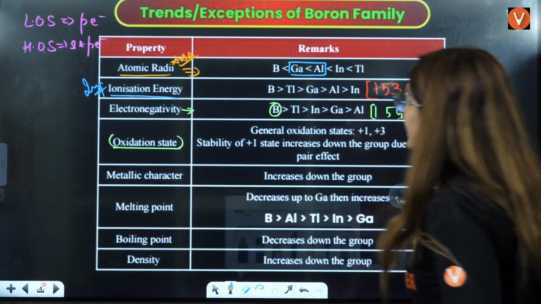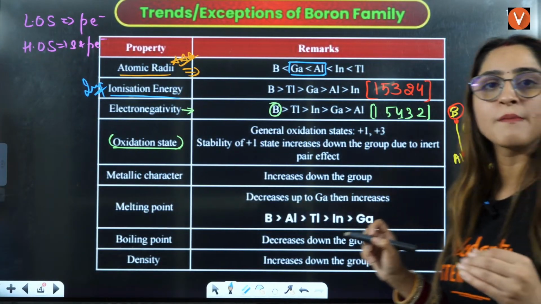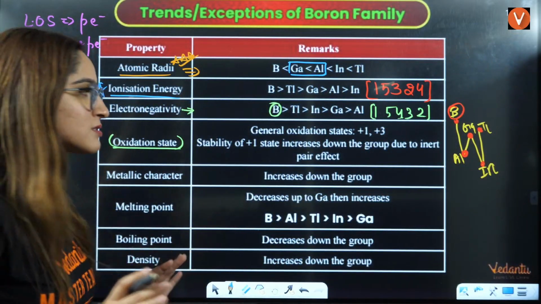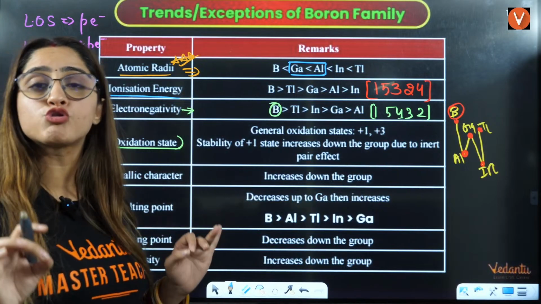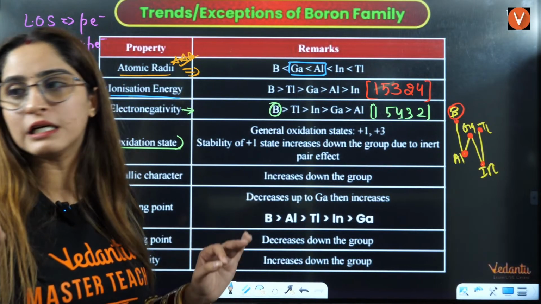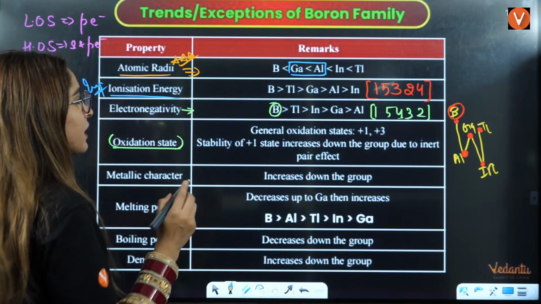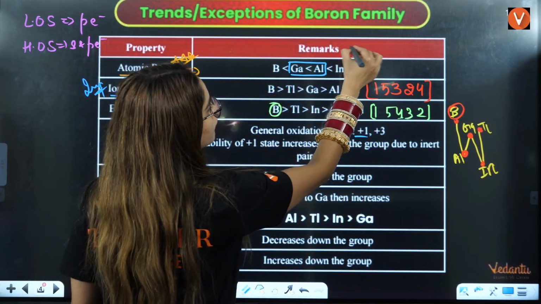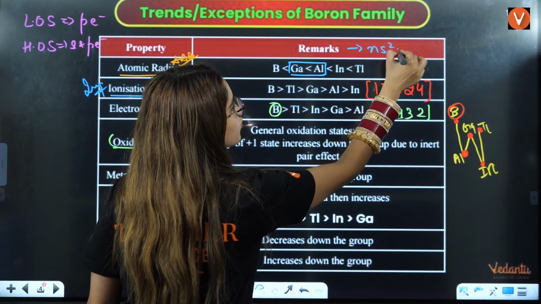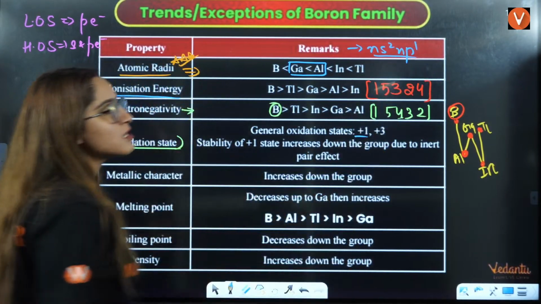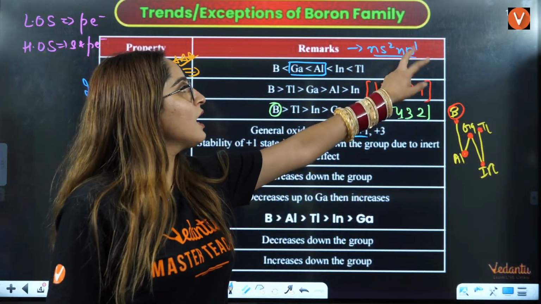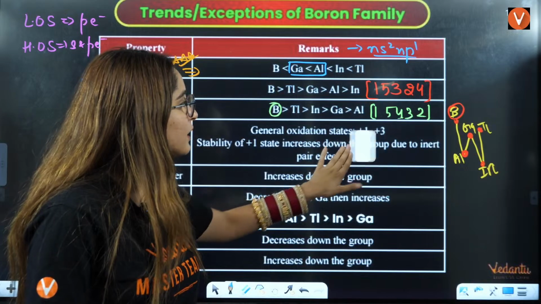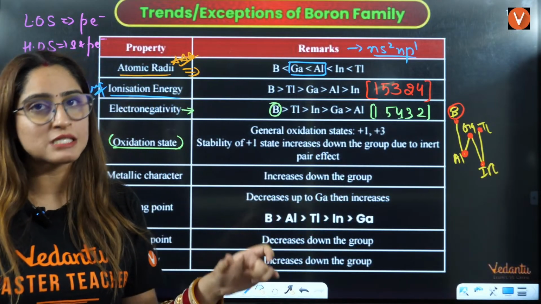So what you will write here, always remember: down the group, lower oxidation state stability increases. Just remember this thing. By this, you will be able to solve so many questions regarding the exceptional part here. Right? So the general oxidation state, because the electronic configuration of this family is ns2 np1: the lower oxidation state is +1 and the higher oxidation state is the addition of 2, that is +3. So +1 and +3 are the two oxidation states here.